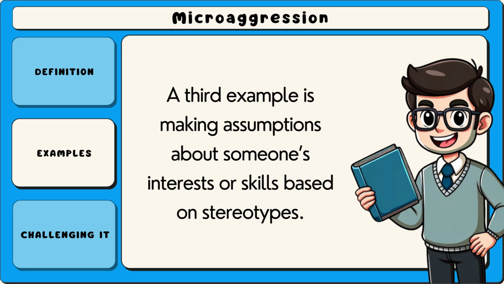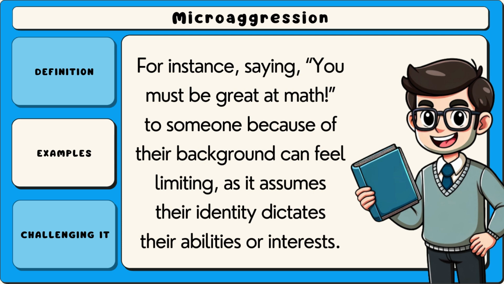A third example is making assumptions about someone's interests or skills based on stereotypes. For instance, saying, "You must be great at math," to someone because of their background can feel limiting, as it assumes their identity dictates their abilities or interests.